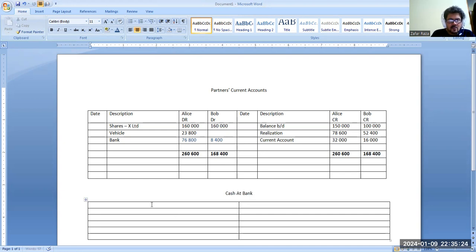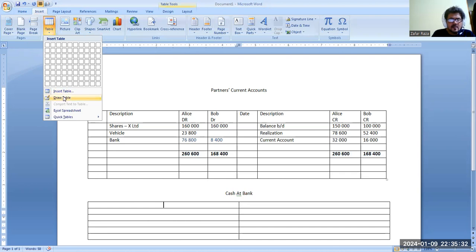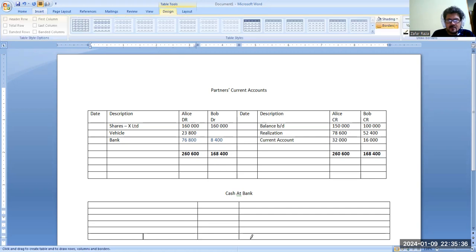Now, opening balance. This is the debit side of the T account. This is the credit side of the T account.